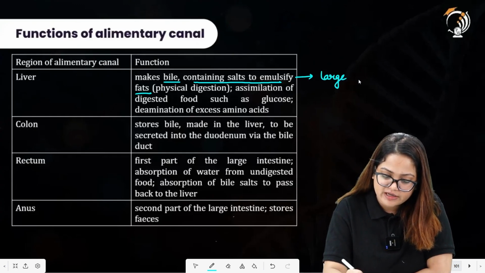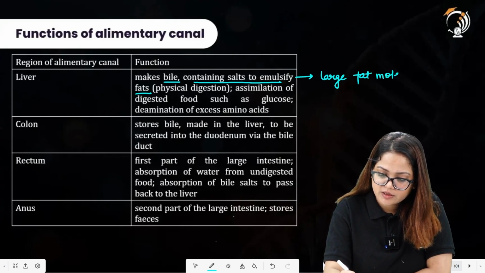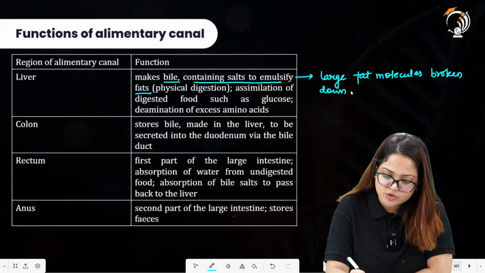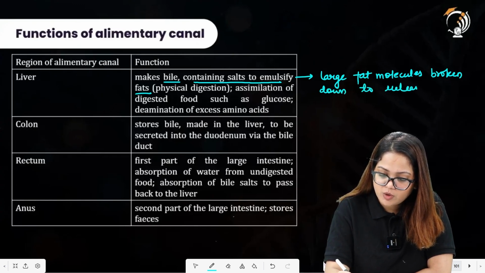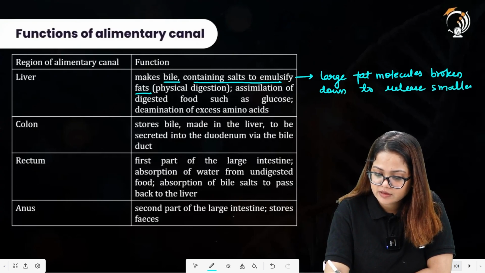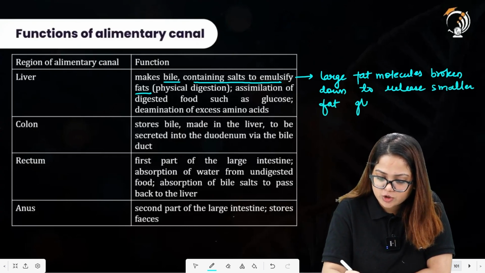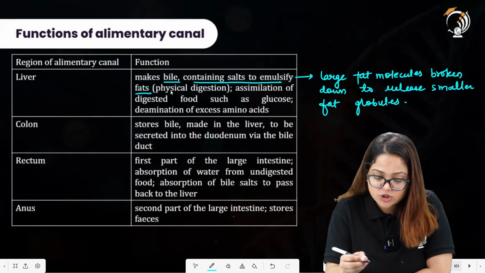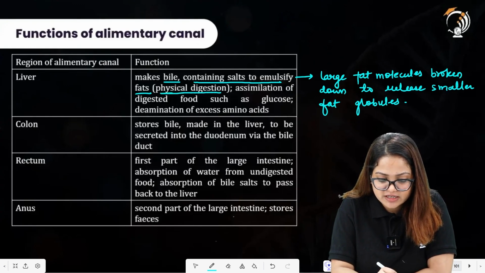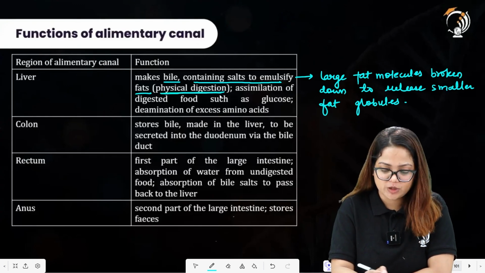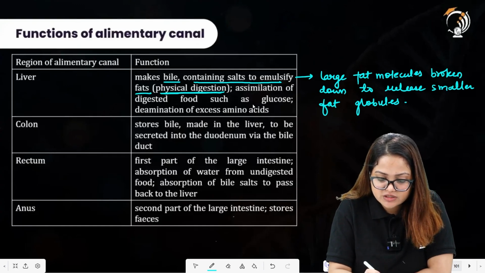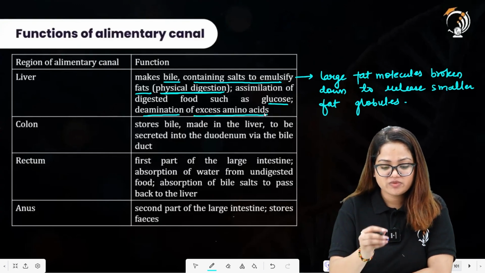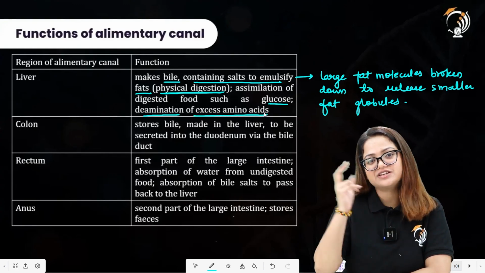Large fat molecules are broken down to release smaller fat molecules, or you can say fat globules. So this is one function which is performed by the bile. This is also called physical digestion because there is no change in the chemical nature of the fat molecules. Assimilation of the digested food such as glucose, deamination of excess amino acids will also occur. We will study about this particular statement in the excretory system chapter.